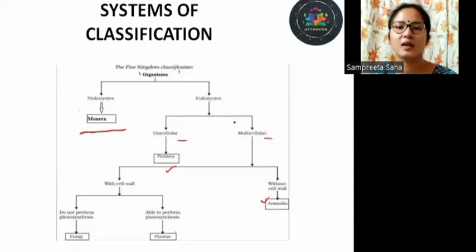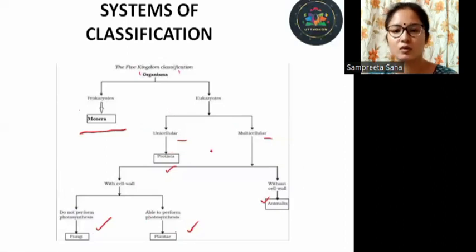Now, organisms having cell wall exhibited differences. Some had chitinous cell wall, some had cellulose and other stuff. And the mode of nutrition was also different. Some were autotroph, some were heterotroph. So the organisms having cell wall gave rise to two groups, fungi and plantae.